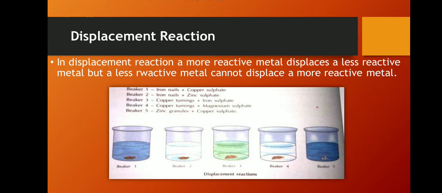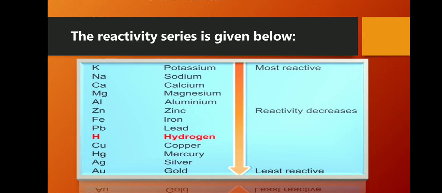A reaction in which a more reactive metal displaces a less reactive metal from its solution is called a displacement reaction. See here the reactivity series chart from the most reactive to the least reactive. Potassium is the most reactive while gold is the least reactive metal. Got it?